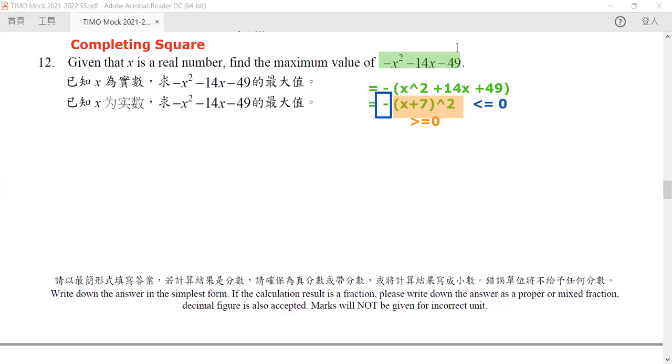This expression will achieve its maximum when x is equal to -7, so when x plus 7 is equal to 0. Then it will achieve its maximum, which is equal to 0. Okay, so this is question 12.